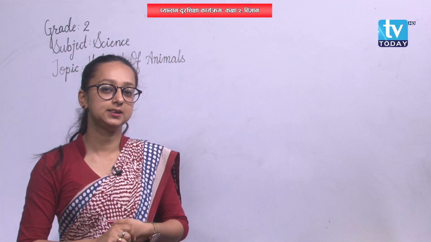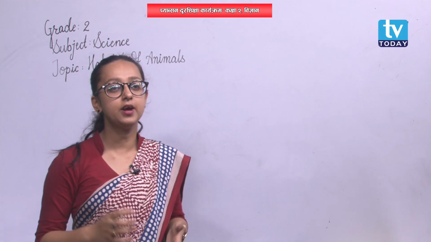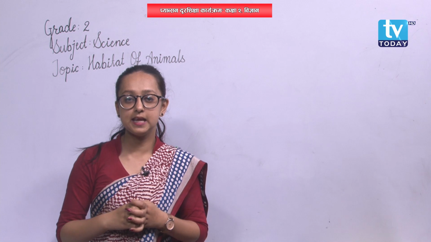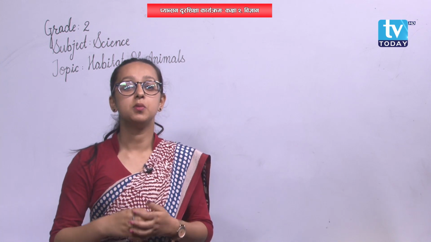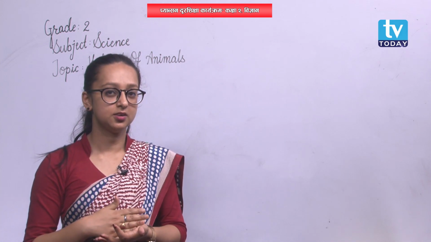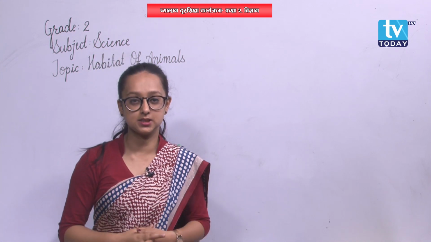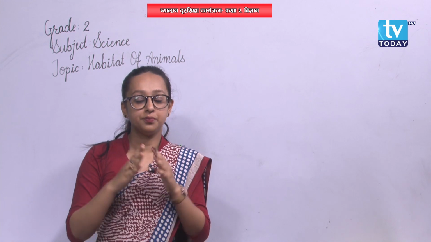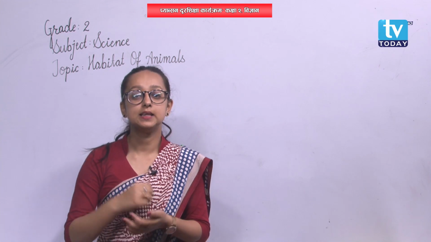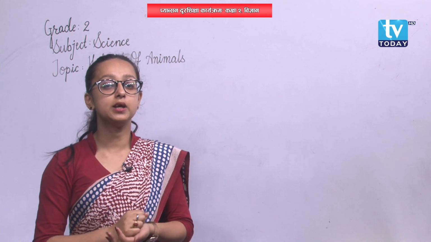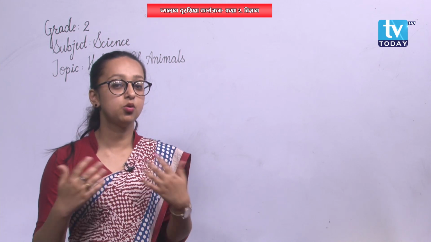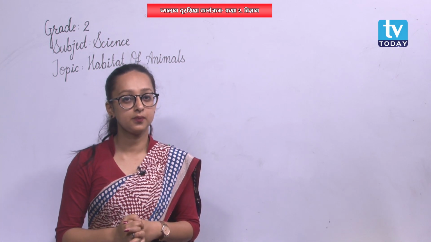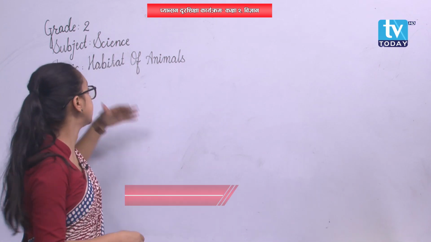What are enemies? Friends think for our good, they help us to do better. But enemies are those who do not want us to be better. Similarly, animals need shelter to protect themselves from enemies, and from heat, cold, rain, wind and so on. Okay? Let me repeat it again.